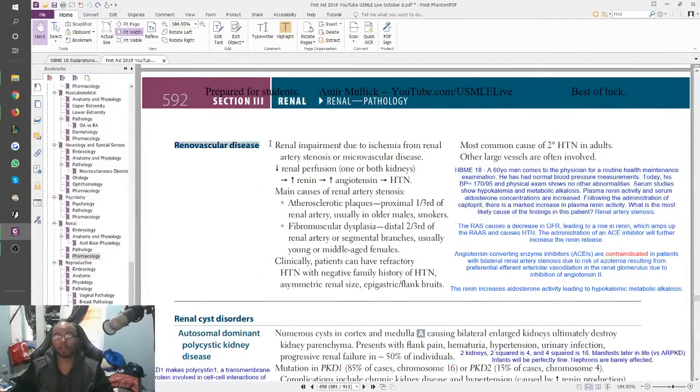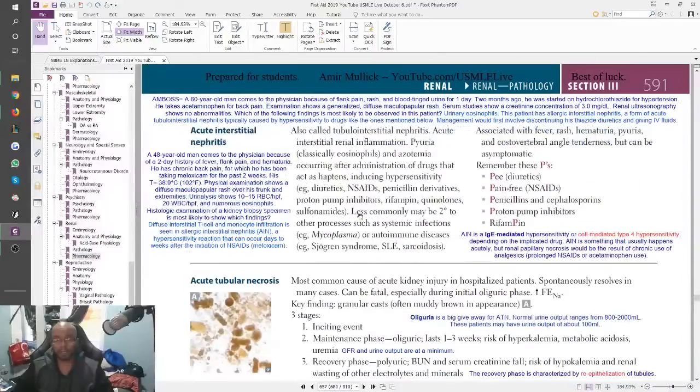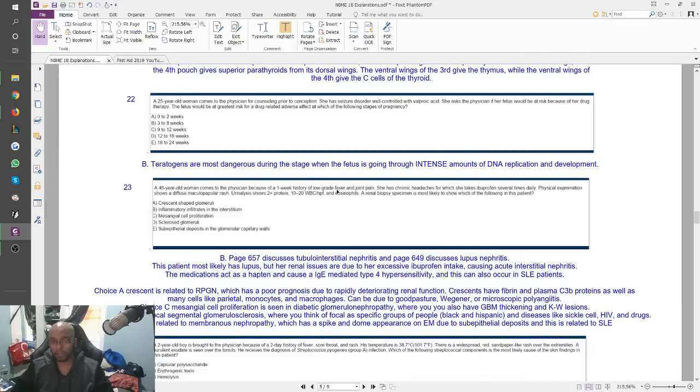And then this has been a topic that's been in every NBME too, right? Renal artery stenosis, usually bilaterally. So our patient is an AIN patient, right? She's going to have tubular interstitial nephritis because her NSAIDs are going to induce hypersensitivity by acting as a hapten, right? It's azotemia occurring after administration of drugs that act as haptens, and that, I guess, kind of hypersensitivity stuff is the reason she has eosinophils as well in her urinalysis, right? Whereas apparently you wouldn't find eosinophils in just the lupus-related answer choice E.